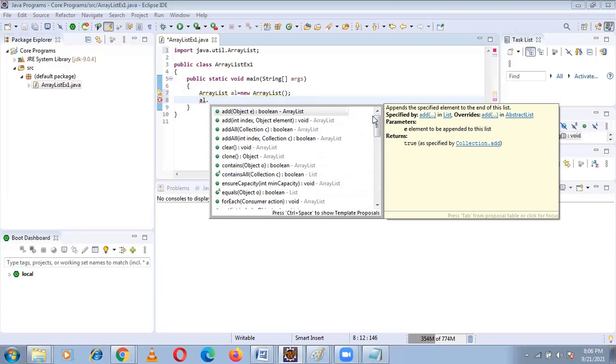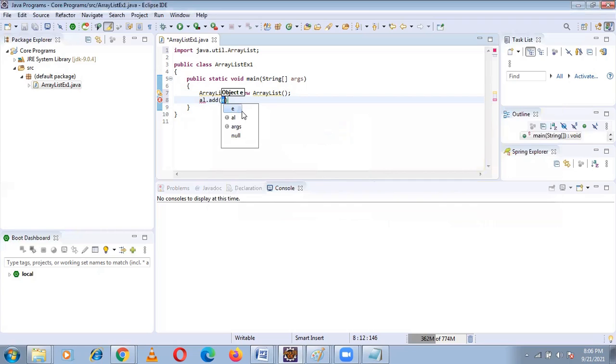I want to add an element. For that, we will be using the add method.